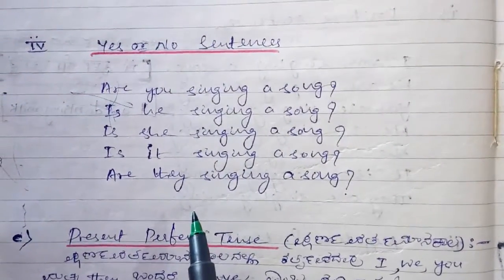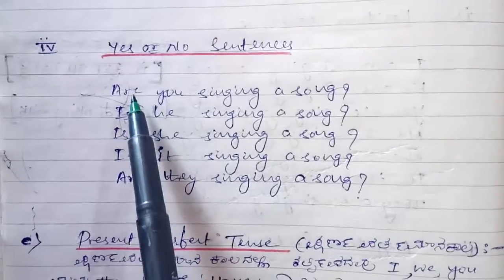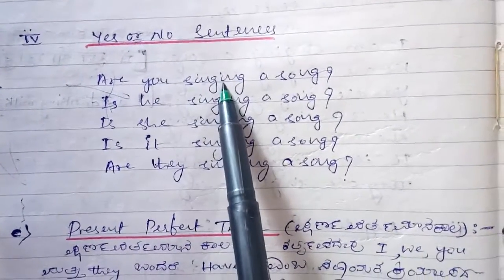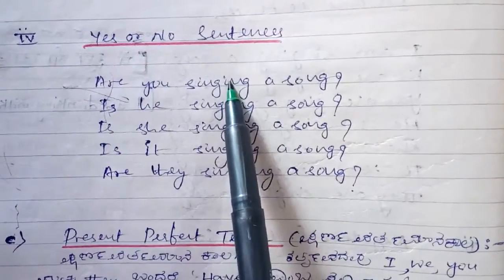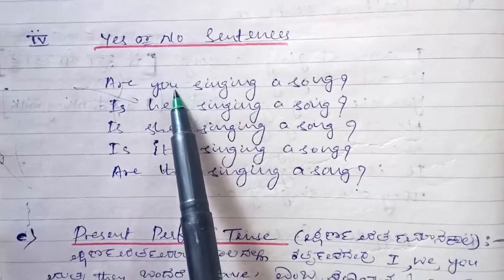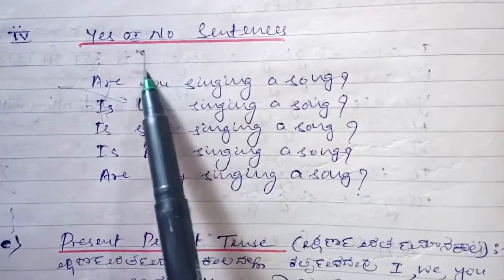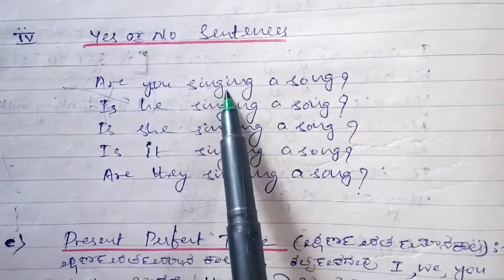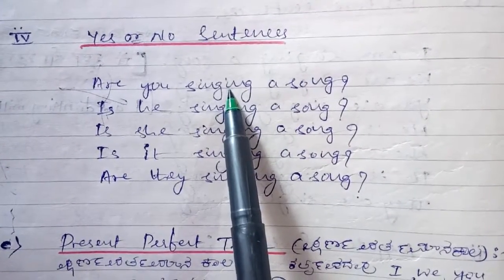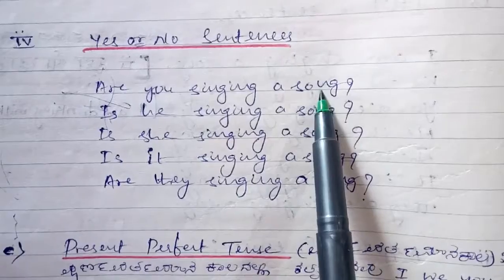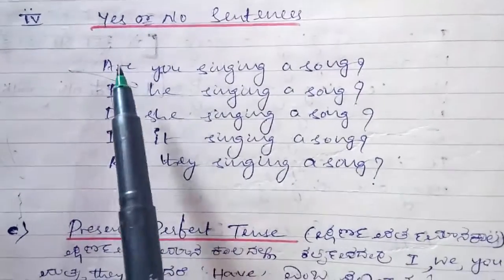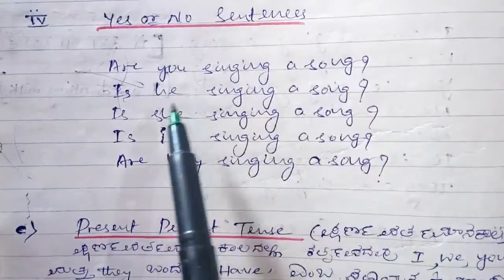While asking yes or no questions, you will ask like this. First the helping verb, then the subject, then the main verb, not the helping verb, the main verb. Here the helping verb is there. Here for the subject we can use a pronoun or noun. Here we can use the main verb. For the main verb we compulsorily need to use the ing suffix, plus the object. Object means you should know what an object is. Are you singing a song?